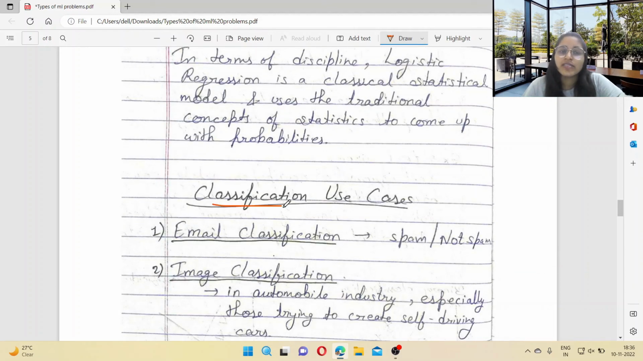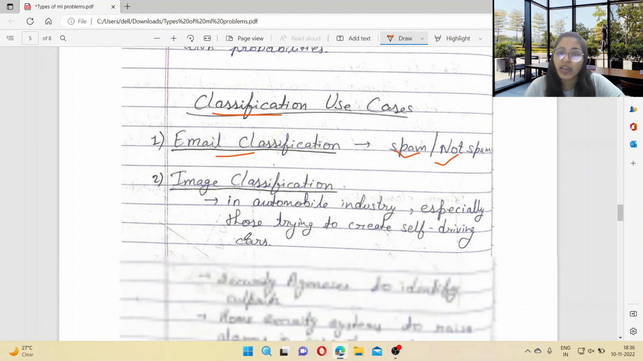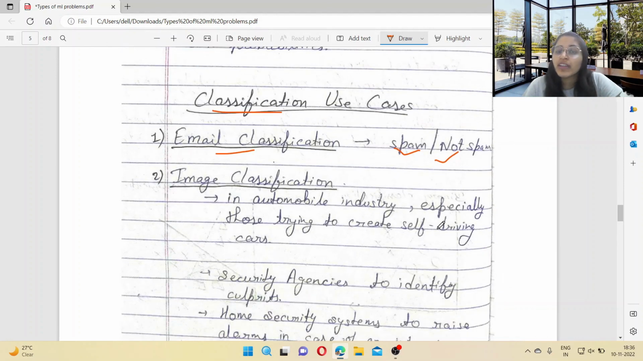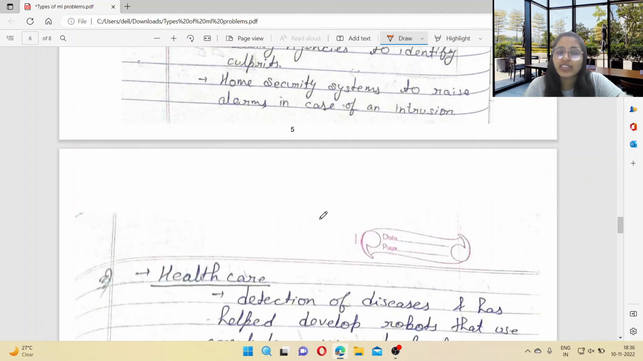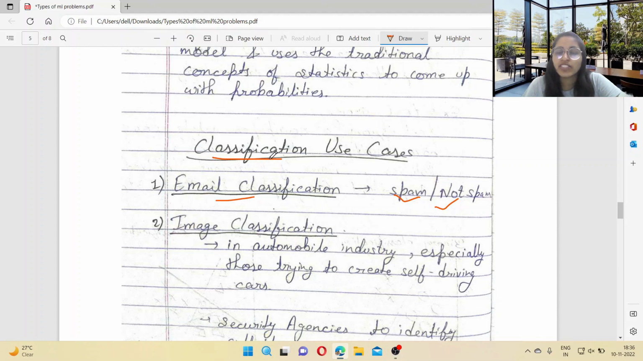these are examples of classification. Like email classification: spam or not spam. Image classification: in the automobile industry, especially those trying to create self-driving cars, you have heard the name of self-driving cars depending on AI, artificial intelligence. The concept used in self-driving cars is image classification. Okay, also security agencies and home security systems to raise alarms. So these are some examples of classification.